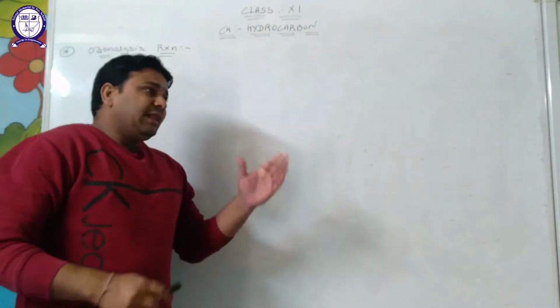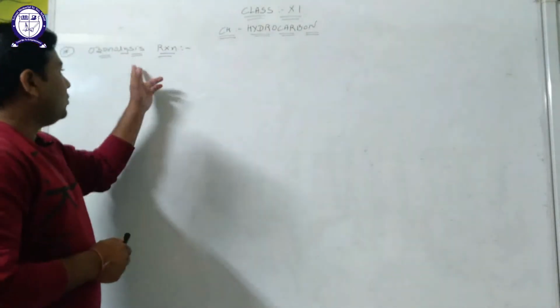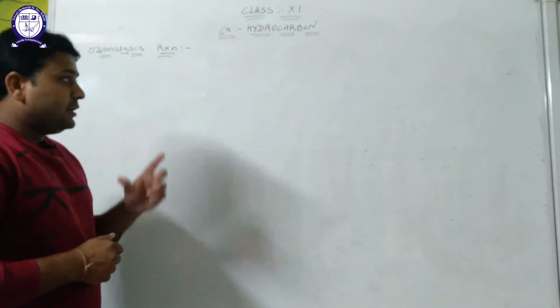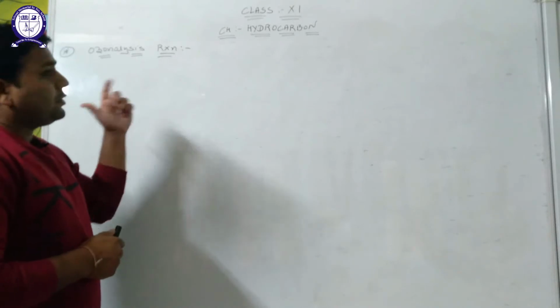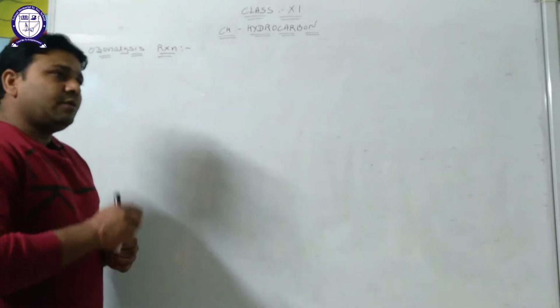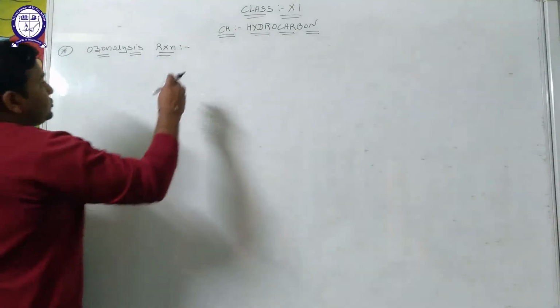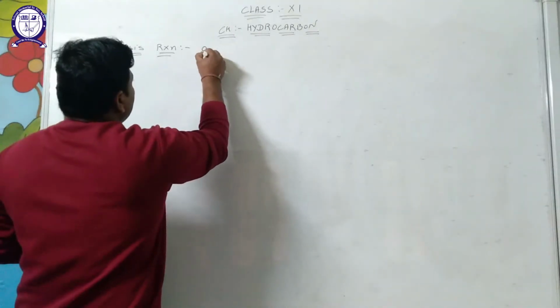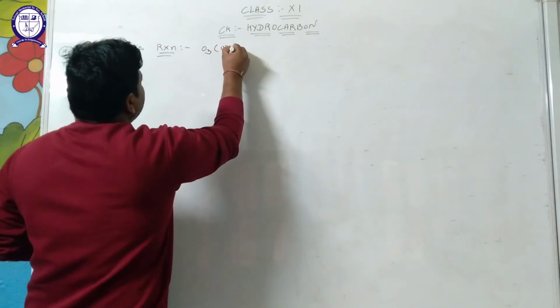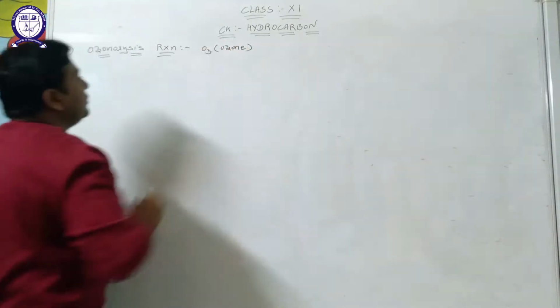Clear? The type of reaction is the ozonolysis reaction, in which alkene on oxidation with ozone, and the formula of ozone is O3. Ozone, O3.